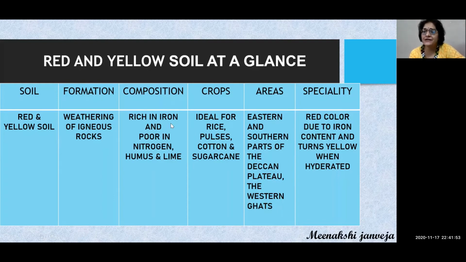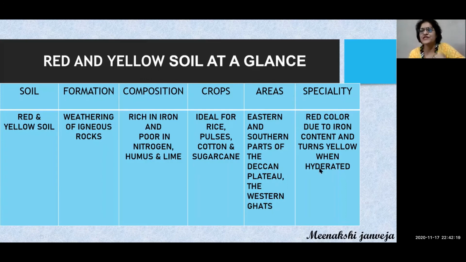It's rich in iron. You will always remember it because it is red in color, so it is rich in iron, and poor in nitrogen, humus and lime. Which crops are grown? It is ideal for rice, pulses, cotton and sugarcane. Areas: eastern and southern parts of the Deccan Plateau and Western Ghats and the middle Ganga Plains.